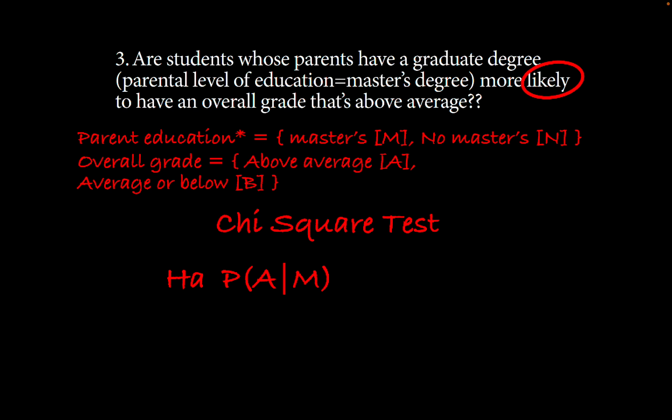And the claim is that this is going to be larger than the probability for students whose parents do not have a master's degree and their capacity to also get a grade that's above average. So this is what my claim would look like in terms of conditional probabilities.